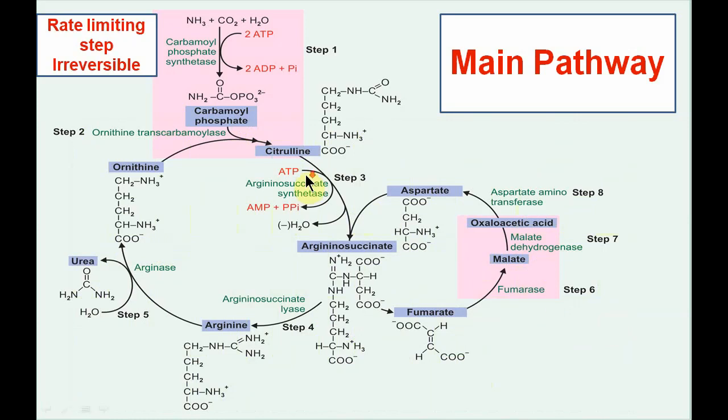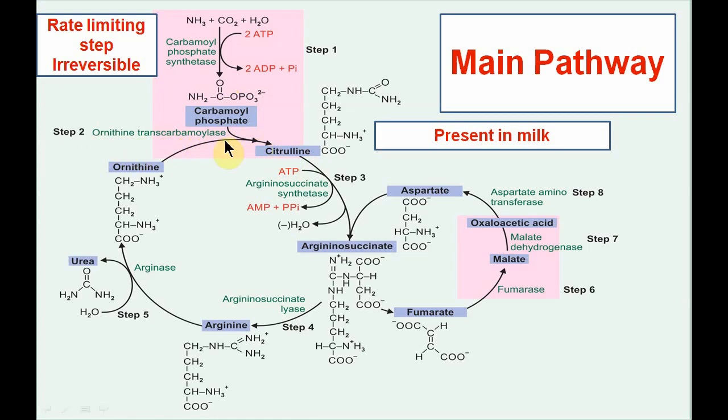Now step 2: carbamoyl phosphate condenses with ornithine to form citrulline. Ornithine enters from the cytoplasm into the mitochondria and combines with carbamoyl phosphate with the help of the enzyme ornithine transcarbamylase to form citrulline. Whatever citrulline is formed again leaves the mitochondria and enters into the cytoplasm. Citrulline is present in milk.